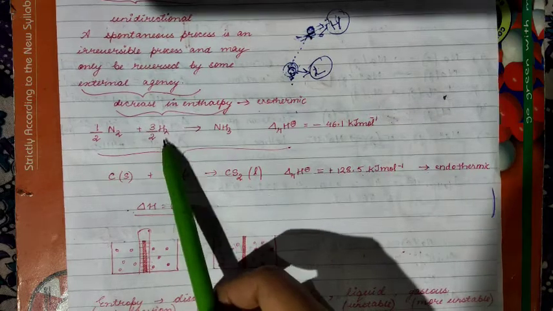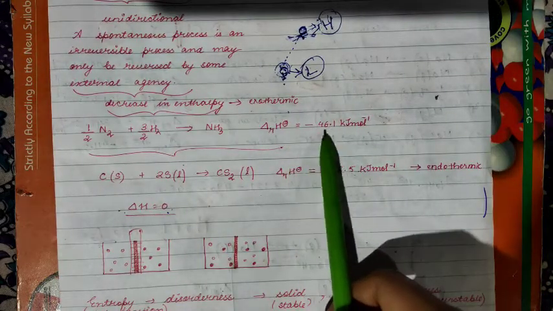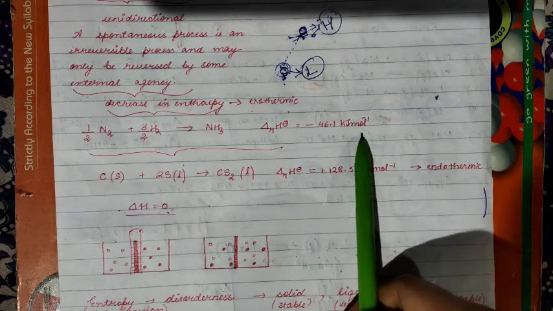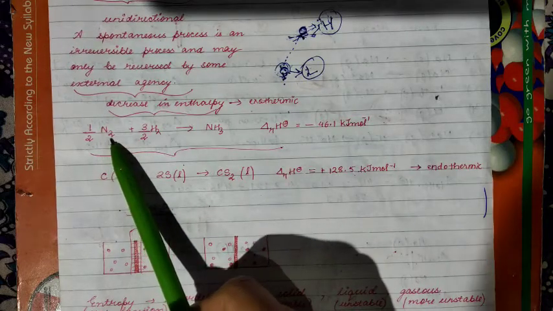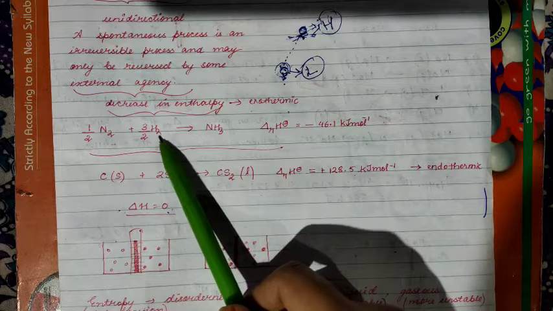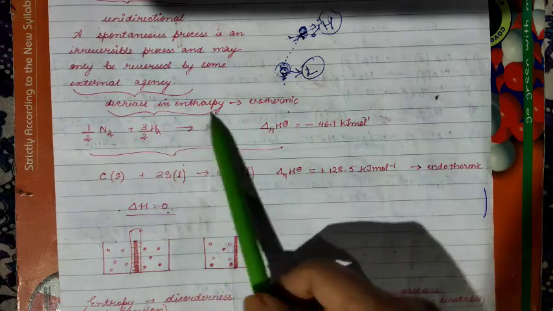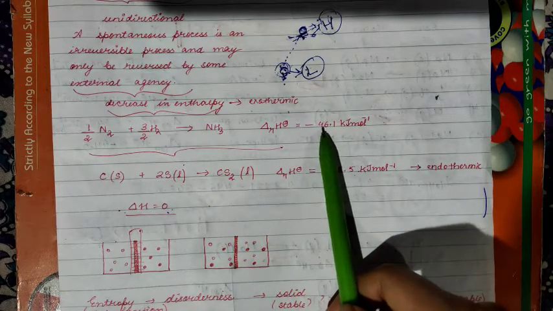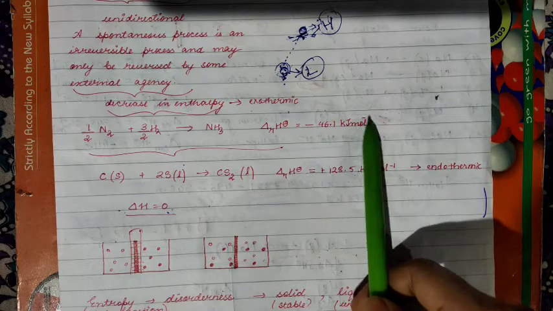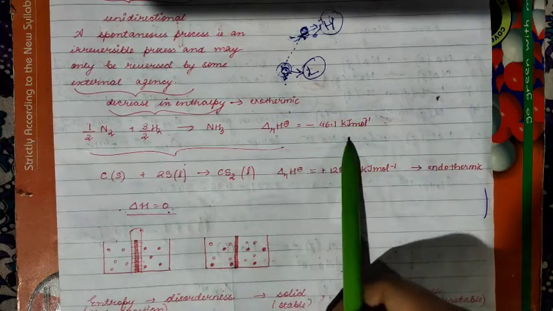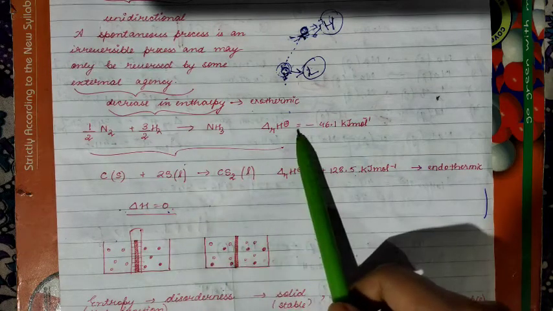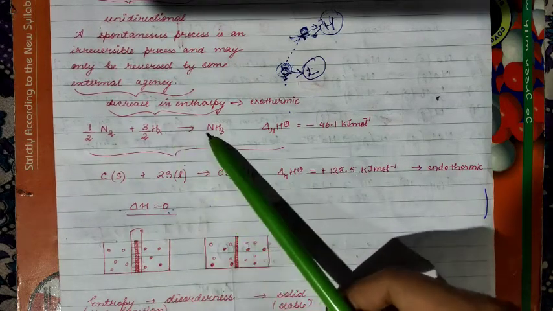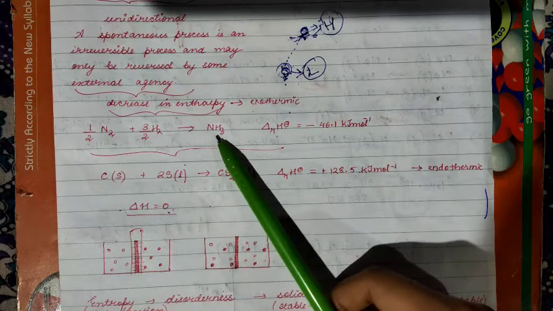While this reaction was occurring, the enthalpy change was minus 46.1 kilojoule per mole. This is a negative change in the enthalpy. Clear? There may be some amount of enthalpy of nitrogen, some amount of enthalpy of hydrogen, but when they came together, they formed ammonia, and during that reaction, the enthalpy change was minus 46.1 kilojoule per mole. Means there is a decrease in the enthalpy. Therefore, this is a spontaneous process, means it is occurring naturally. When nitrogen and hydrogen gas are kept together, they always tend to form ammonia. So this is the natural process.